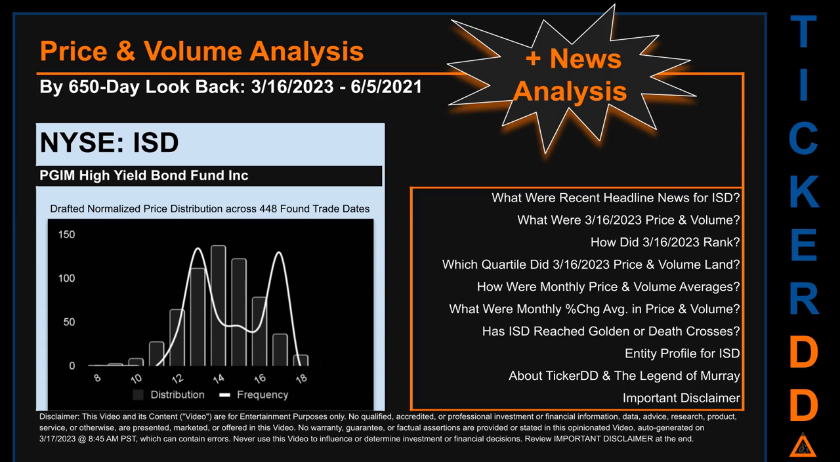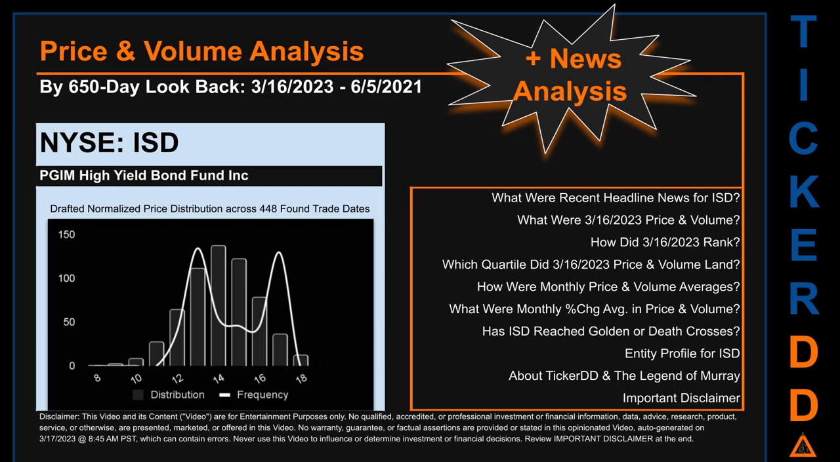Now that we have made our lawyers happy, capitalist brothers and sisters, let's get started. ISD went public on November 14, 2011, which was roughly 11 years and 4 months ago. Looking back 650 calendar days from Thursday, March 16, 2023 to Saturday, June 5, 2021, we found 448 applicable trade dates for use in our analysis.